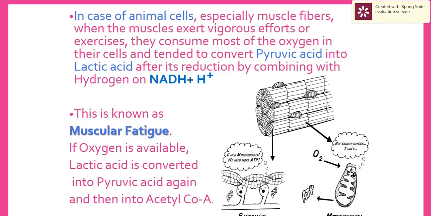This, combined with the electrons carried on NADH, causes what is known as muscular fatigue. If oxygen becomes available again, lactic acid is oxidized back to pyruvic acid, then into acetyl-CoA, and completes the normal passage of aerobic respiration.